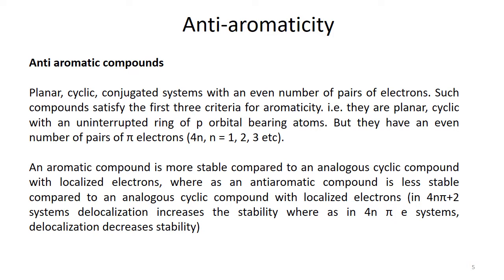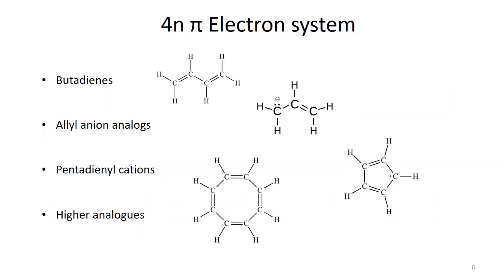electrons. Just like butadiene, if it was simply butadiene, then it could be okay. Here are a few examples of these 4n pi electronic systems. Basically there are 3 main categories: butadiene, the allyl anion analog, and the pentadienyl cation. One of them is neutral. When we say neutral, it means we have 4 electrons here, which fall in 4n pi electrons when n is 1. So these 4 electrons belong to this system and it is called butadiene.